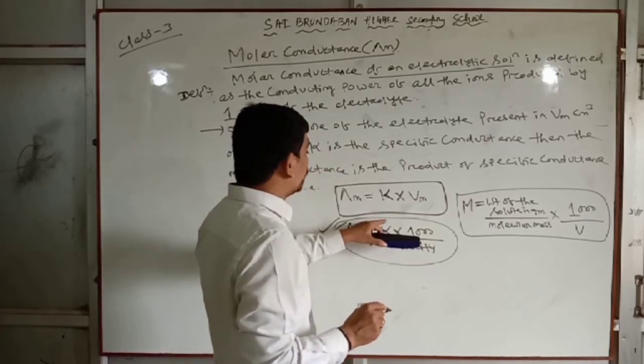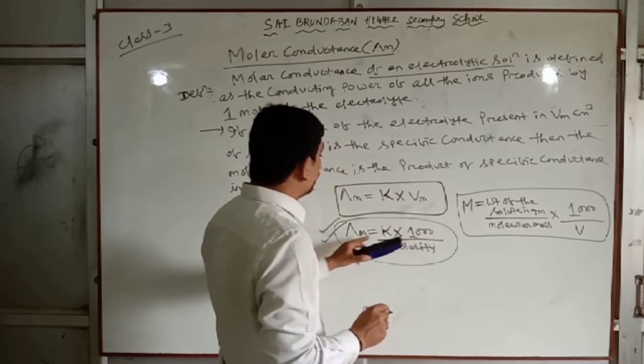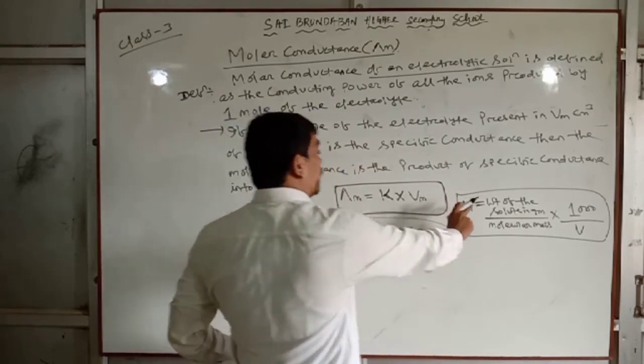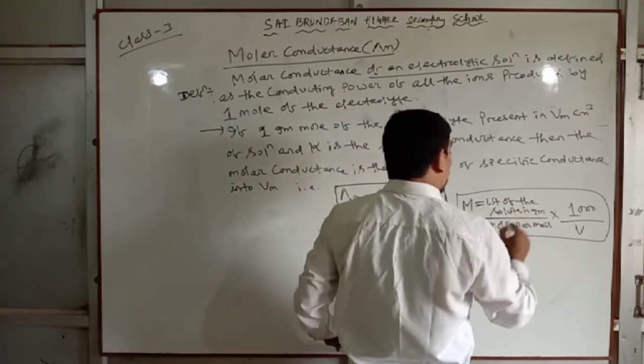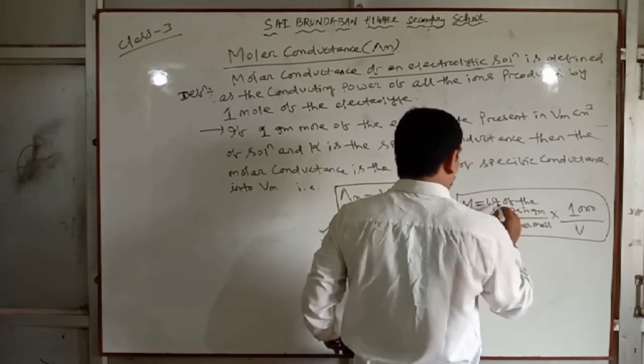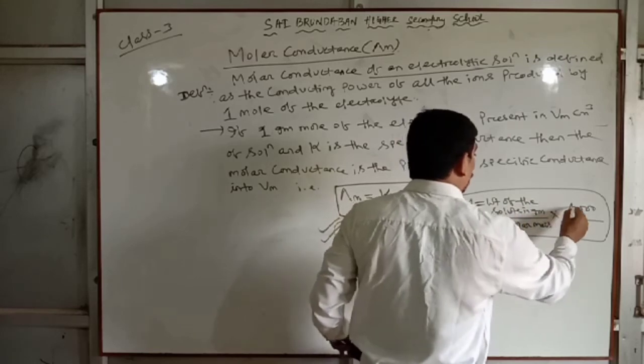Molar conductance equal to specific conductance into 1000 by molarity. How can you calculate molarity? Molarity is weight of the solute in gram divided by molecular mass into 1000 by V.